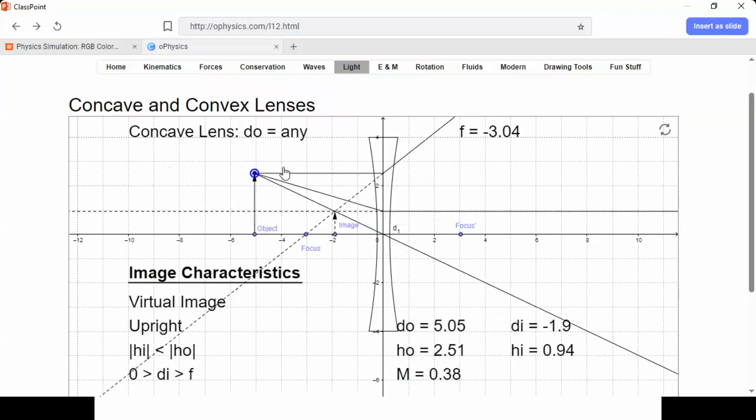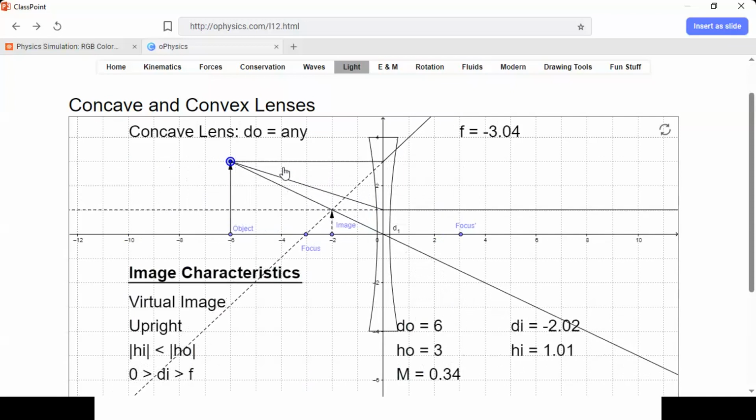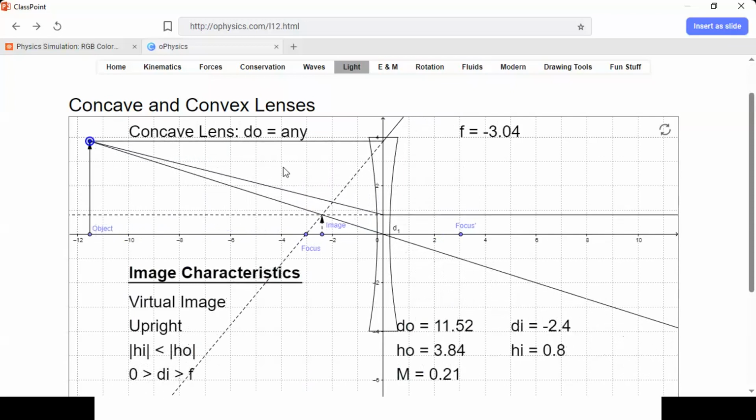If I place it exactly at the center of curvature, which is going to be 6 point something, again, virtual, upright, and a smaller size, and if I put it here, virtual, upright, and a smaller size. Good? But you should know the rule, these three rules that I explained. And you should know how, by following these two refractions of light in the concave lens, you would be able to see the image.